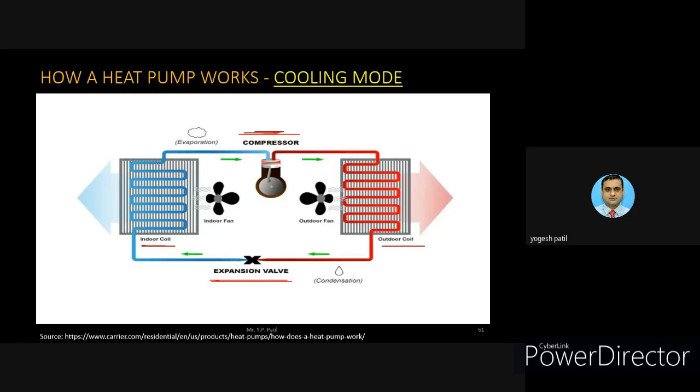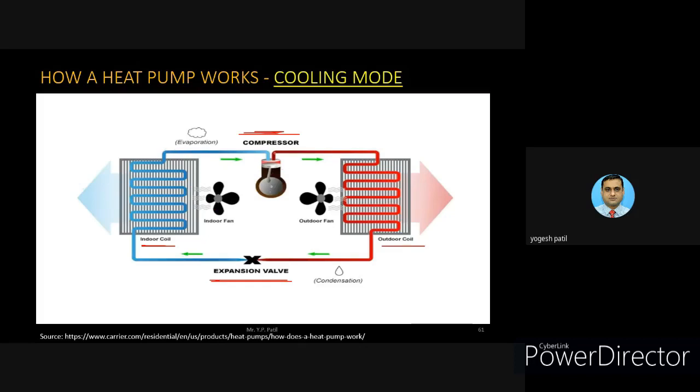So the evaporation action takes place in the inside coil, and then the heat gets transferred to the inside coil, and the refrigerant gets heated somewhat with the help of the internal warm air, and then it enters into the compressor.